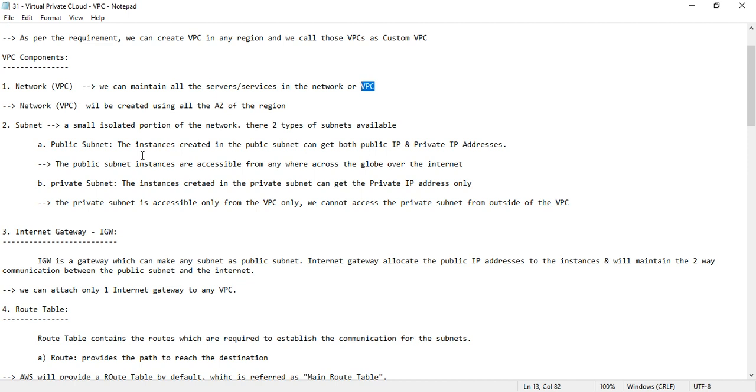EC2 instance I am going to create in the public subnet, it will get both a public IP as well as a private IP. But by using the public IP, it will be able to communicate with the outside internet and it will accept the incoming traffic as well.